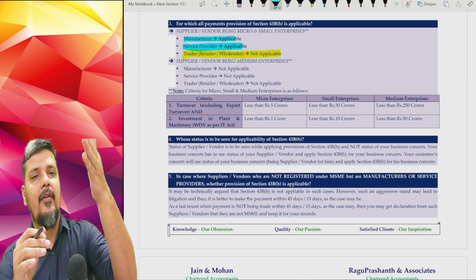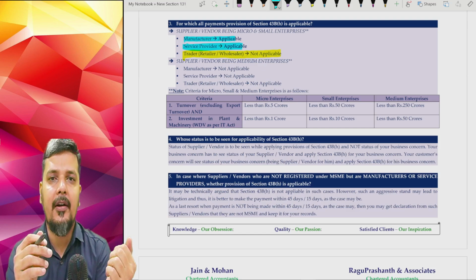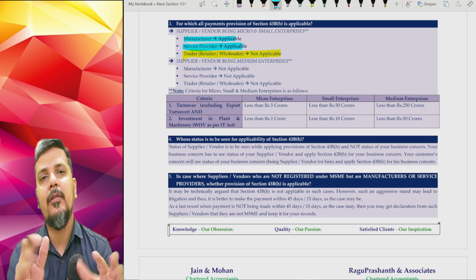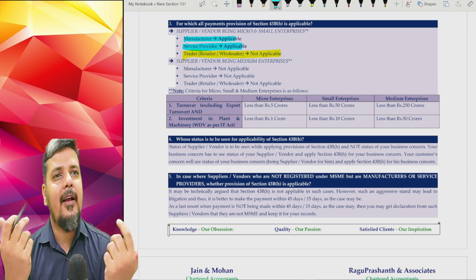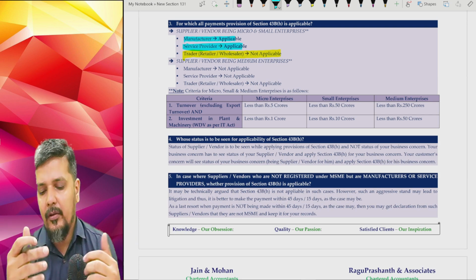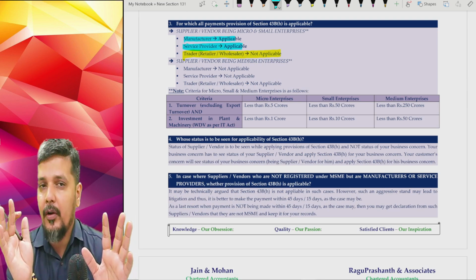So if at all you have 100 items in creditors and liabilities of expenses, out of which 50 are traders, retailers or wholesalers, need not worry. You can make them the payment at any point of time. Like in all the years, this year also expenses will be allowed on accrual basis. Payment basis is not allowed for a trader.